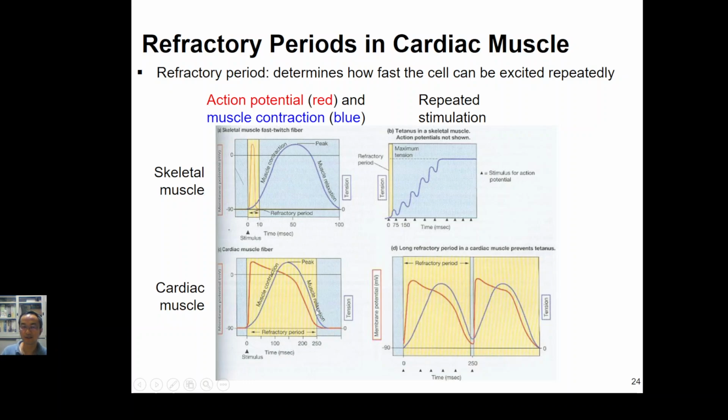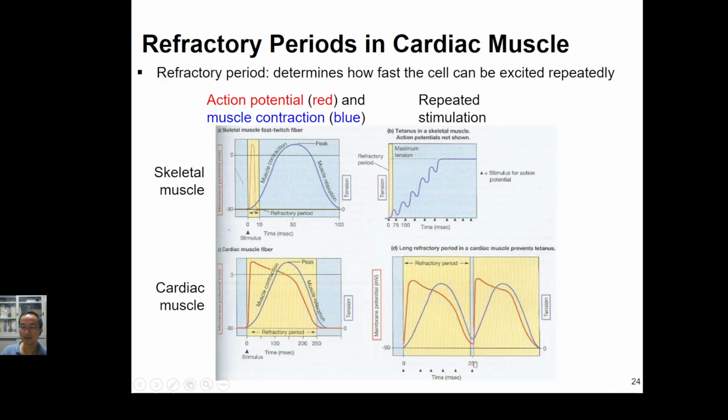So what's the importance of the absolute refractory period? You can see from this diagram, let's say if we have a lot of stimulus, during this refractory period, that is the absolute refractory period, it will not generate another action potential. So what does it mean? It means that the muscle will finish its contraction and relaxation during this period of time.